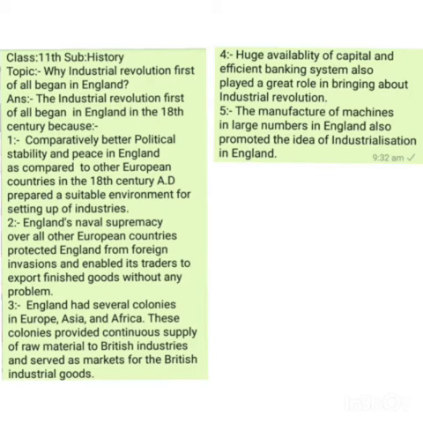Next, it is believed that capital, that's wealth in the form of money and other such assets, played a vital role in the industrialization of England. In the 18th century, there was no dearth of capital in England.